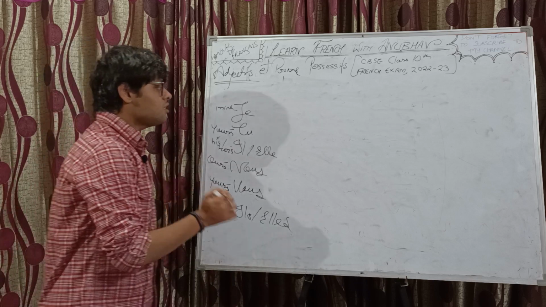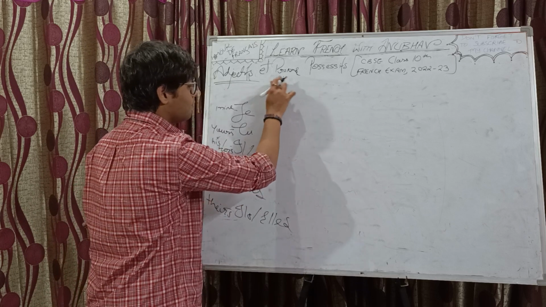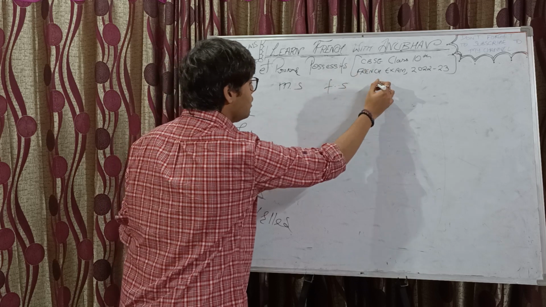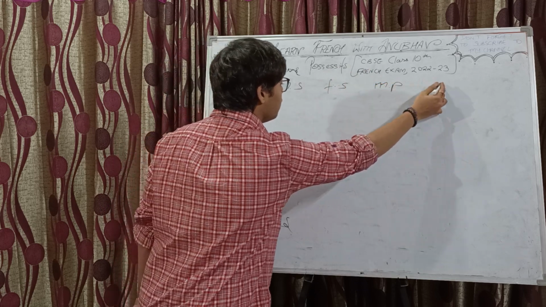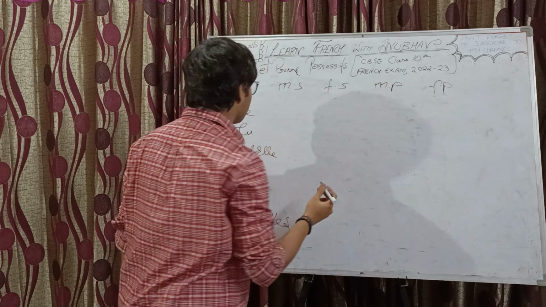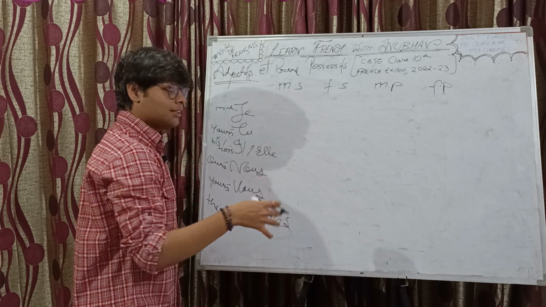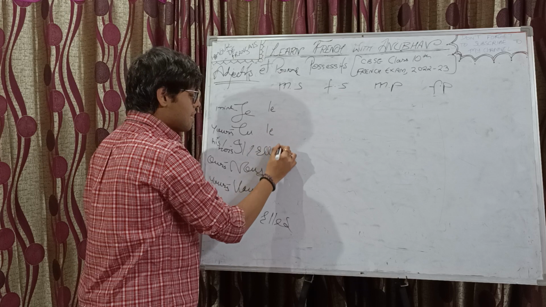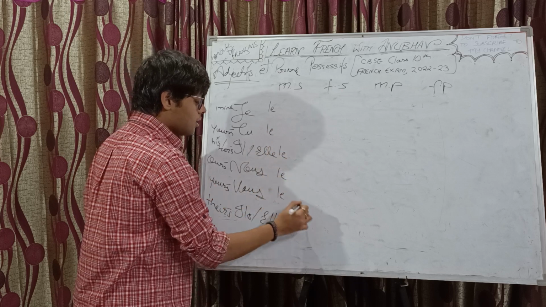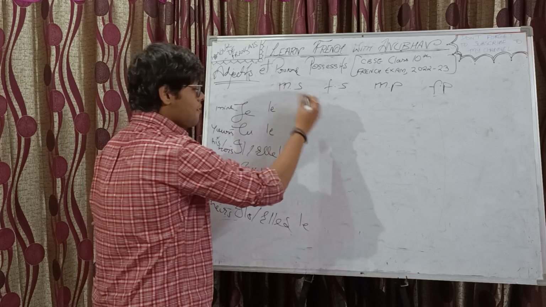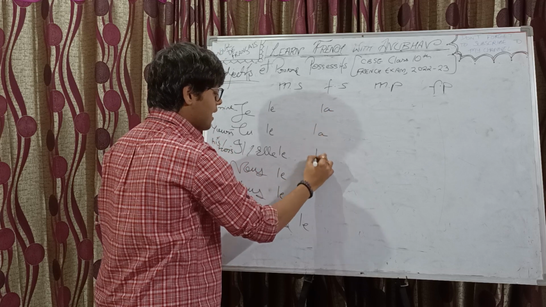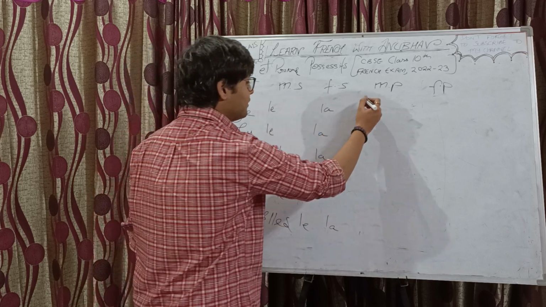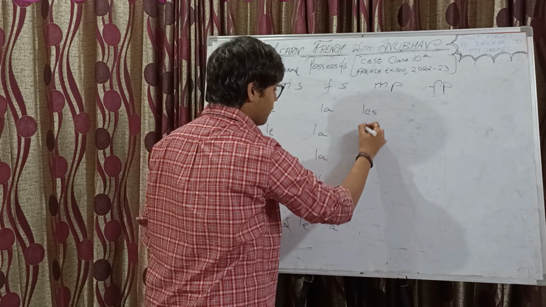Here we need to have four columns: masculine singular, feminine singular, masculine plural, feminine plural. And as I said, there's a definite article in front. For masculine singular we have le, for feminine la, and for masculine plural and feminine plural it's les.